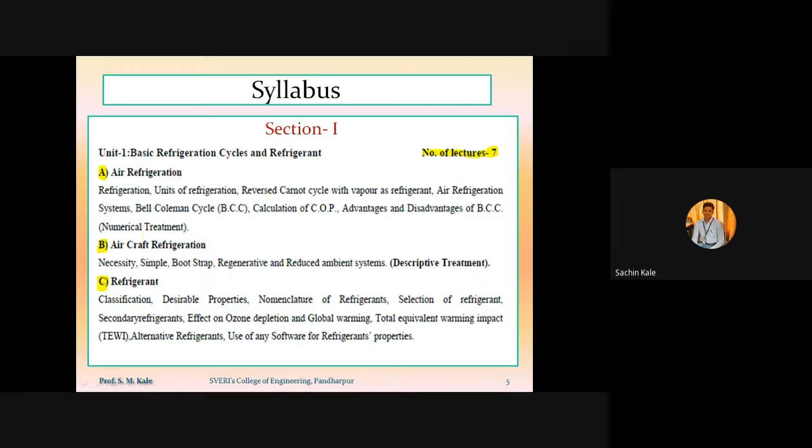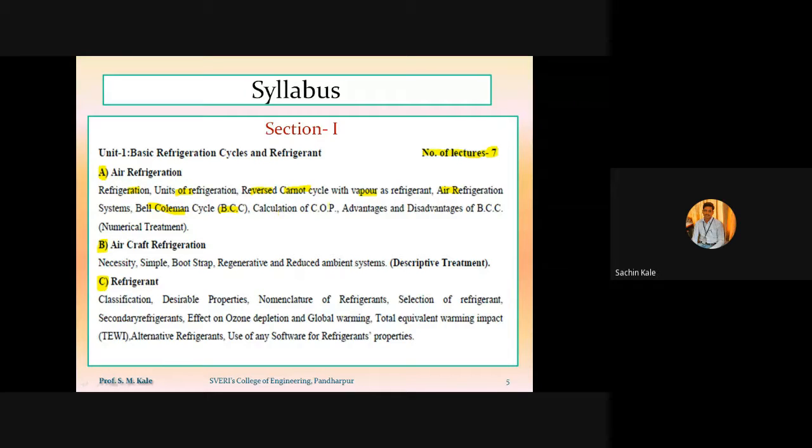Now if you see the syllabus of air refrigeration, what do we have to study? First of all, we have to study what refrigeration is, then the unit of refrigeration, then the basic refrigeration cycle, which is called the reverse Carnot cycle. We have to analyze that reverse Carnot cycle with air as a refrigerant. Then we have to study air refrigeration systems, then the Bell-Coleman cycle, which is called the BCC.